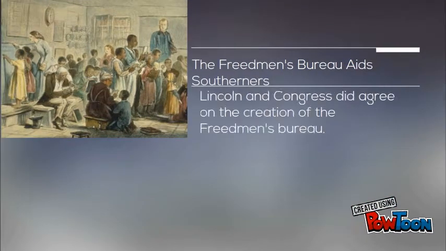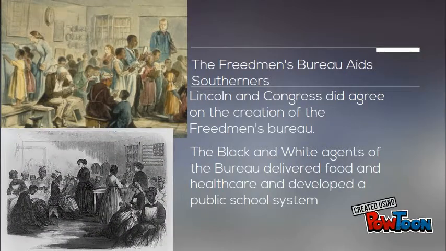Lincoln and the Congress did agree on the creation of the Freedmen's Bureau. The black and white agents of the Bureau delivered food and health care and began to develop a public school system for Southerners. They also helped to reunite the families separated by slavery.